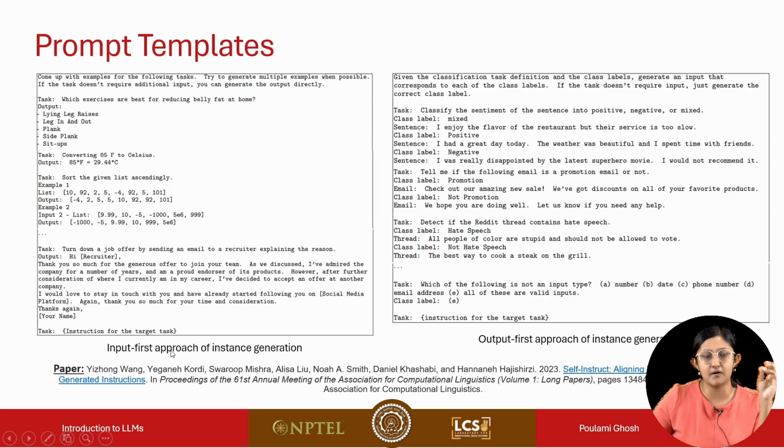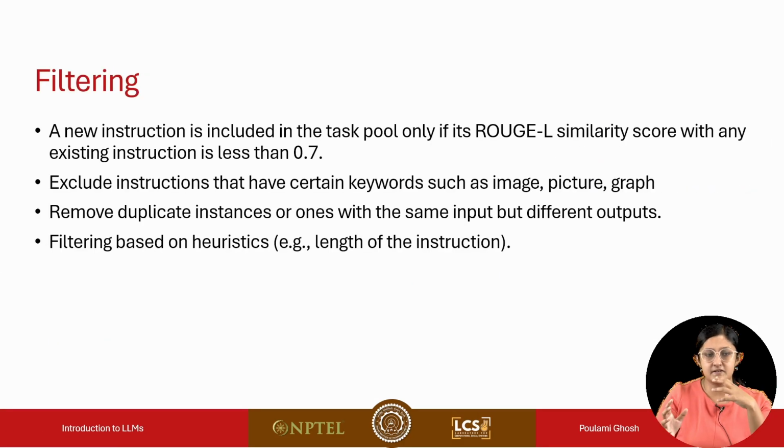Now, if we talk about non-classification tasks, they follow a much more intuitive way: you give the task, then you ask the language model to first generate the input and then the output. So this is simple. Then there's also a filtering mechanism, where the newly generated instruction should be different from the instructions already present in the task pool. They have used the ROUGE-L similarity score, and the score between the new instruction and the existing instructions should be less than 0.7. Only then will the instruction be included in the task pool.